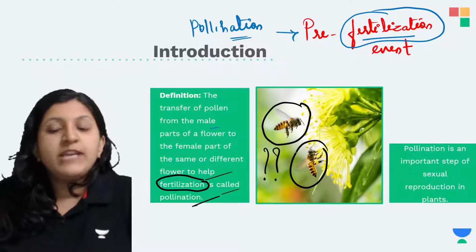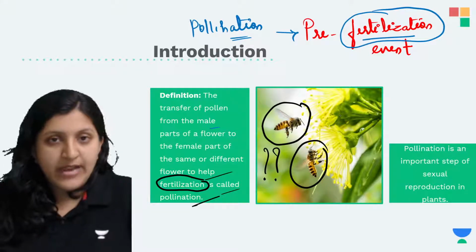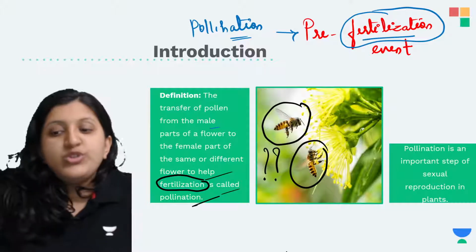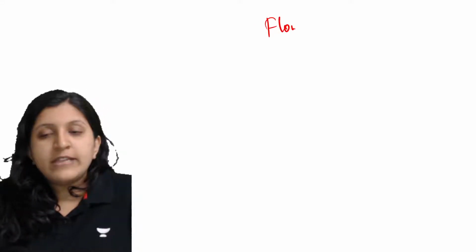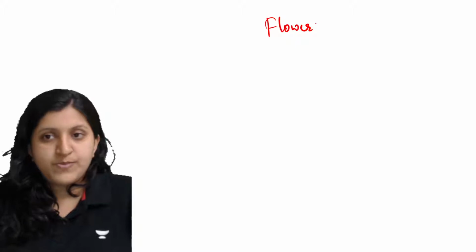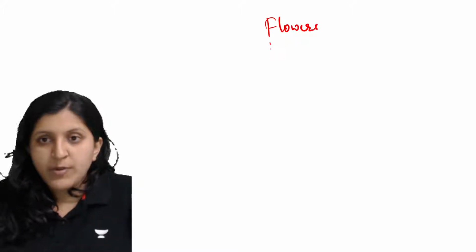Why exactly are insects coming to the flower? Usually when we talk of a flower, flowers are going to be big. I'll just write this. There are different points we can mention about a flower.